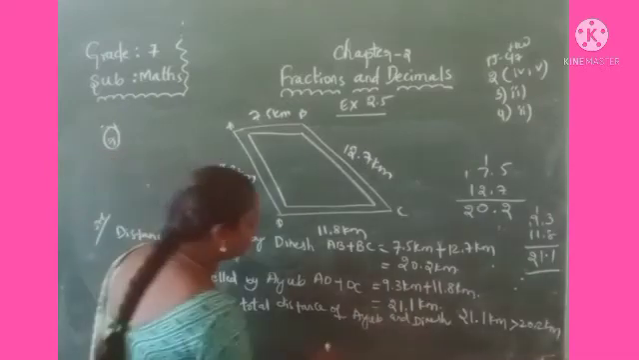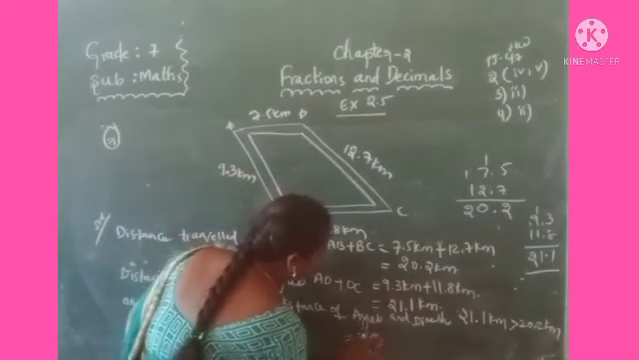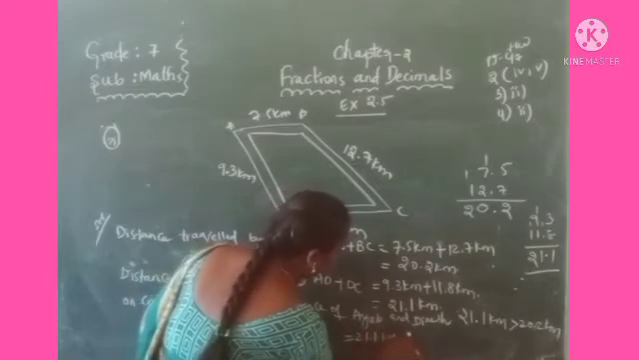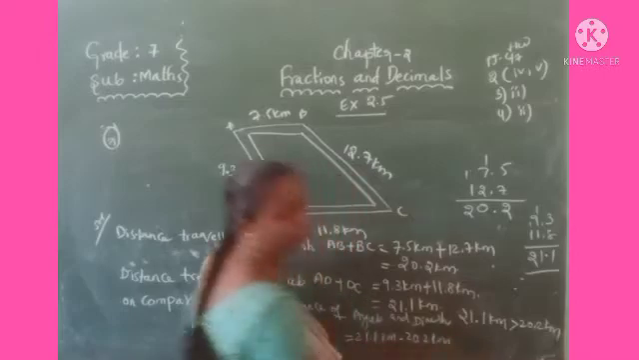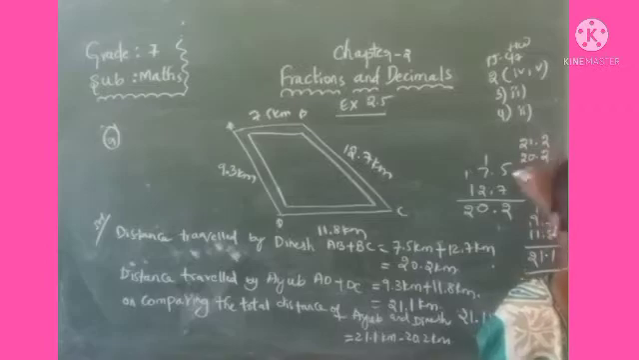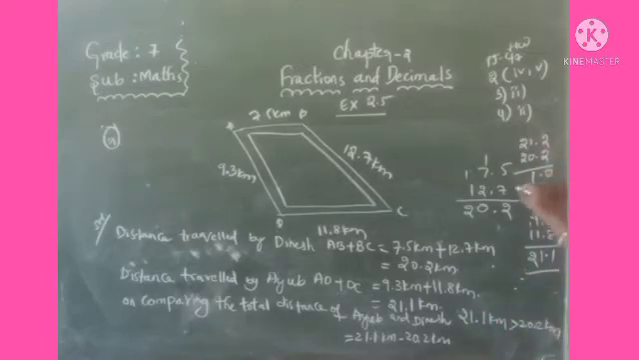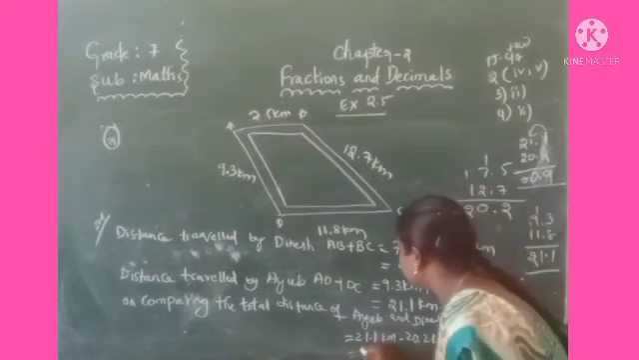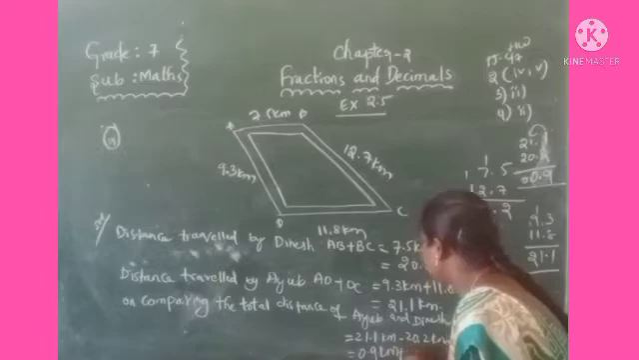By how much means you have to subtract. That is 21.1 kilometers minus 20.2 kilometers. Subtract 21.1, 20.2. Here the total distance given is 21.1. 1 minus 2, subtract, no, take the borrow, 11 minus 2 is 9. Then 0. That is 0.9 kilometers is the distance he has travelled more.